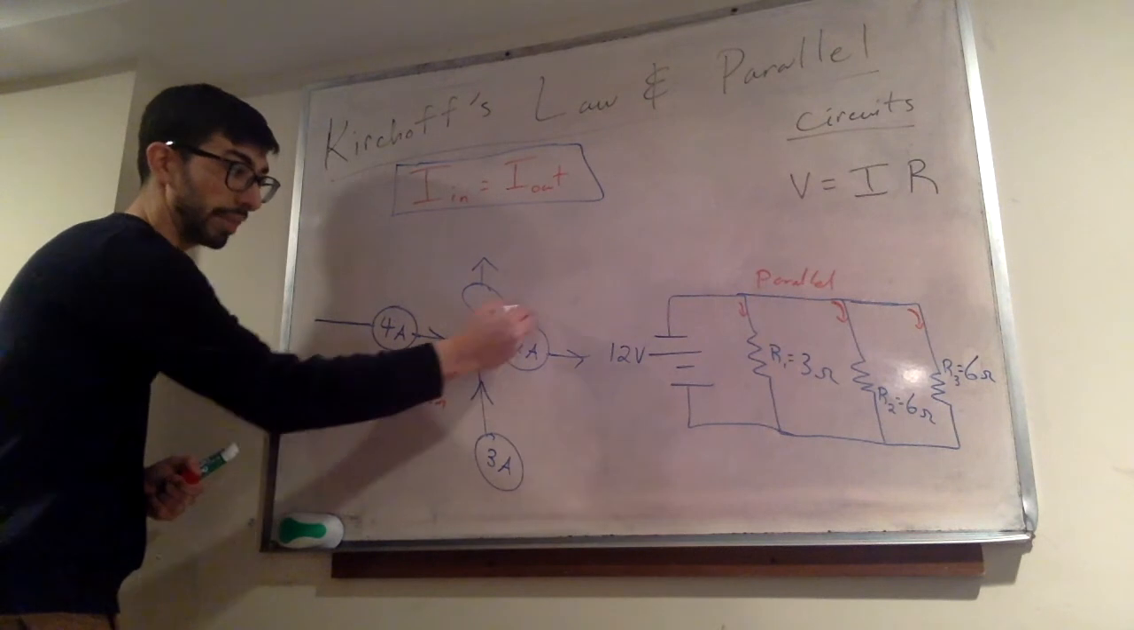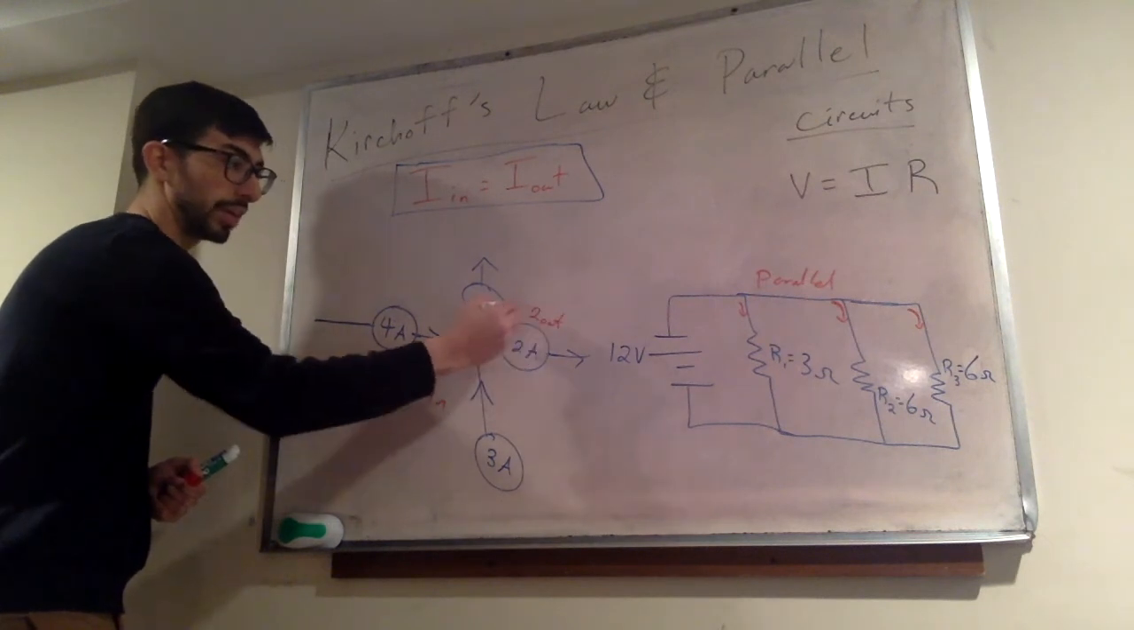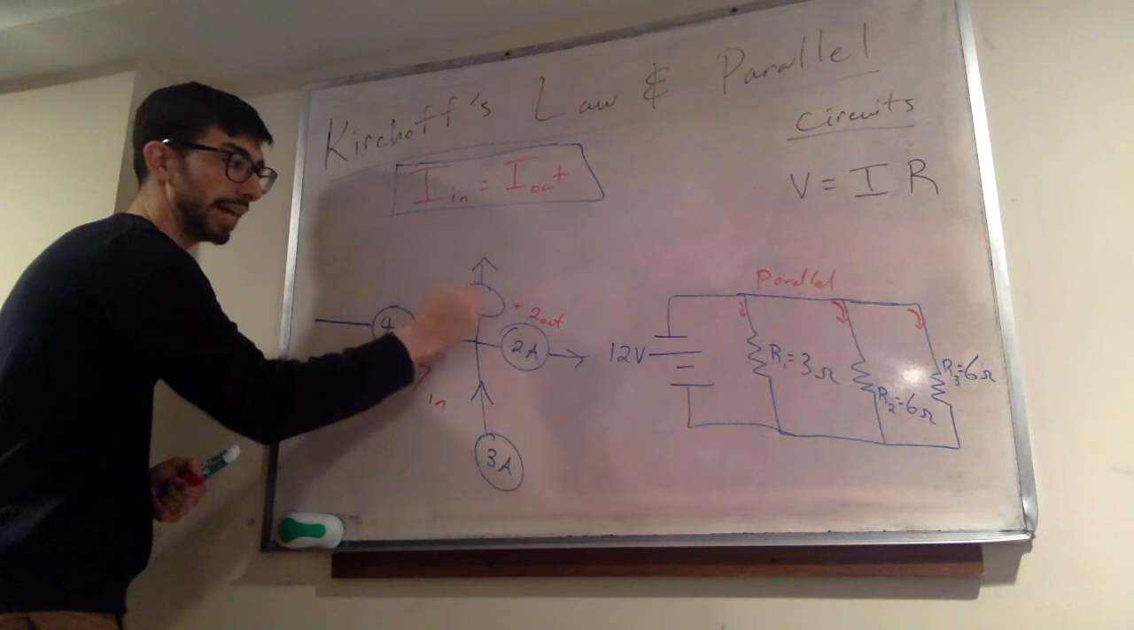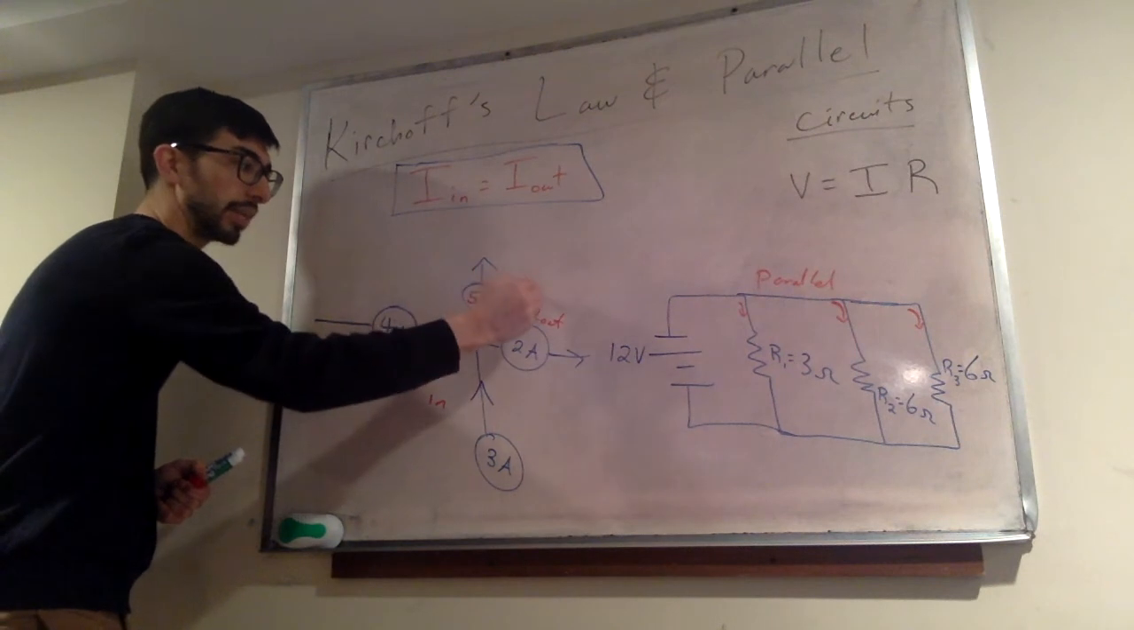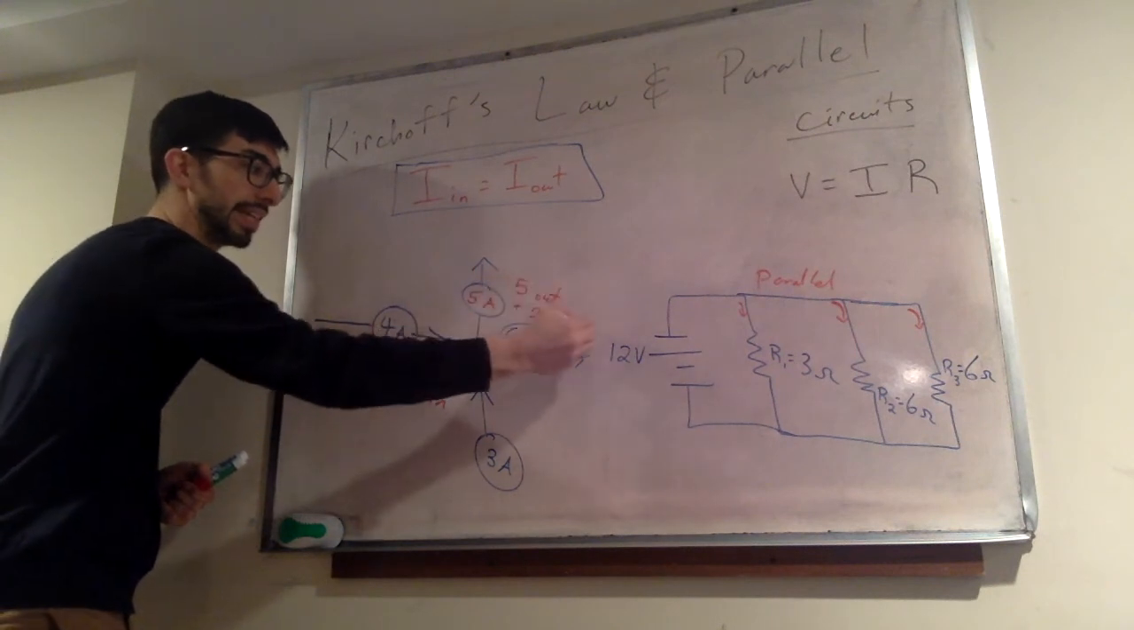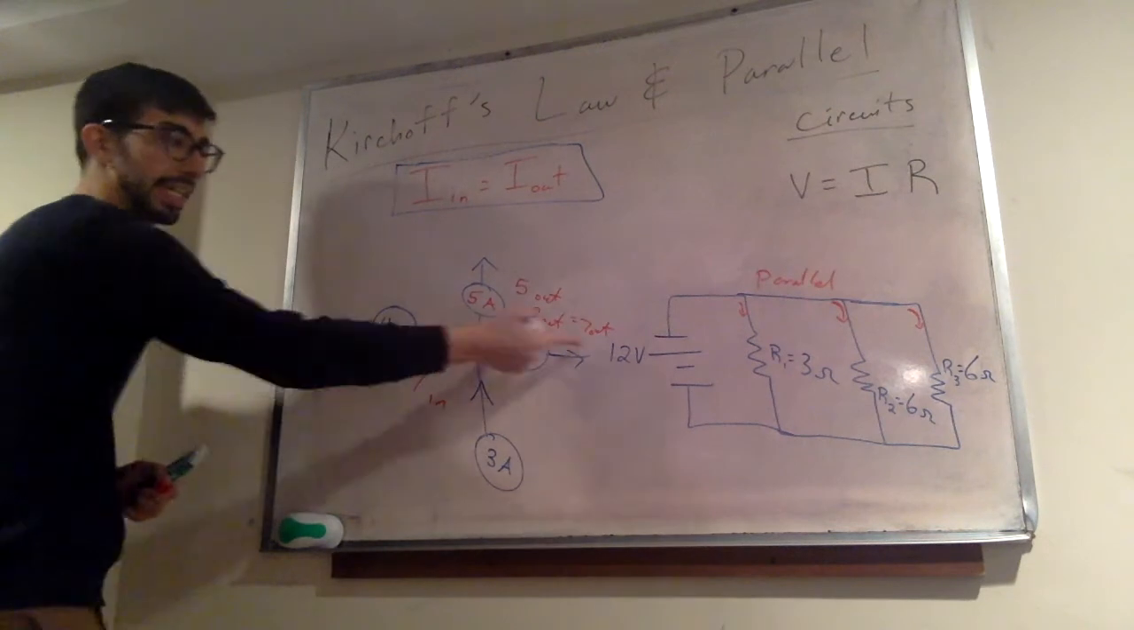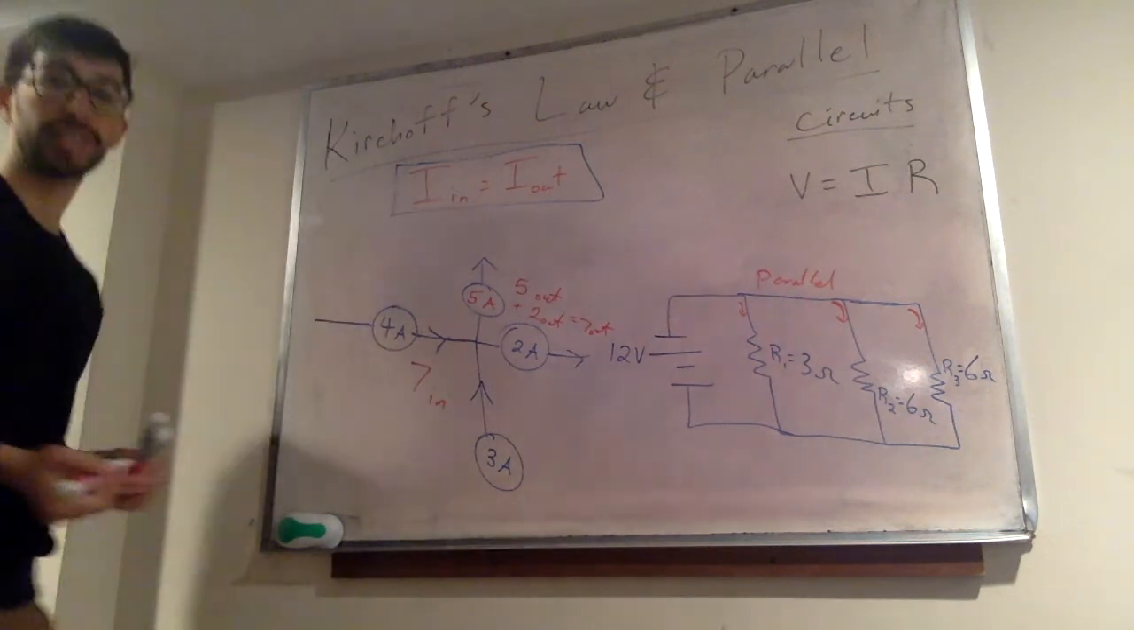And right now we have 2 out. So we're going to have to add another 5 amps out, so that way we add up to 7 amps out. 7 in, 7 out. Current in is always equal to current out.